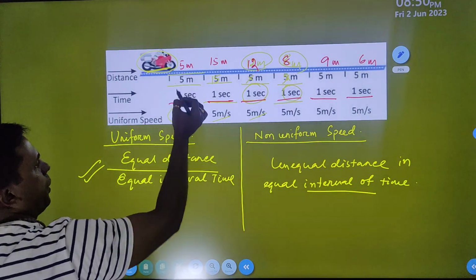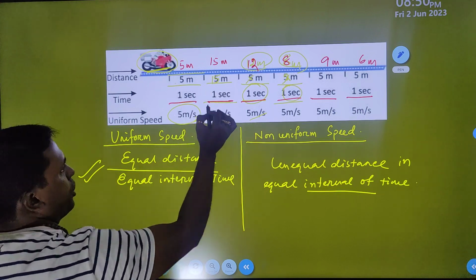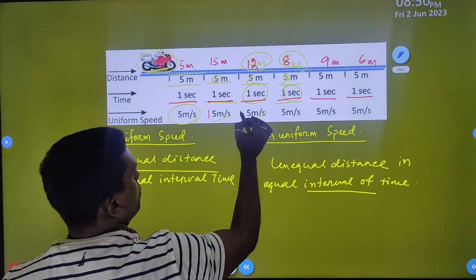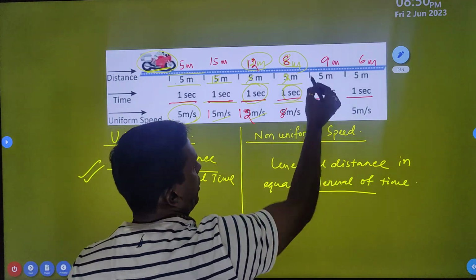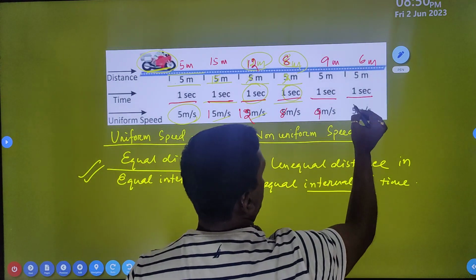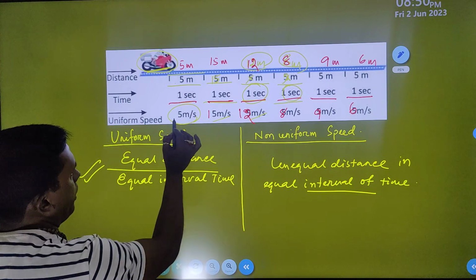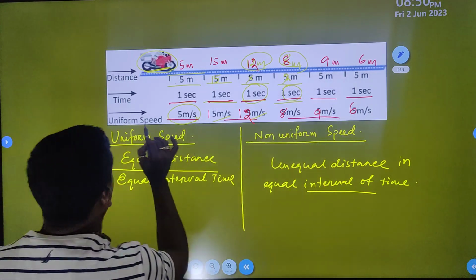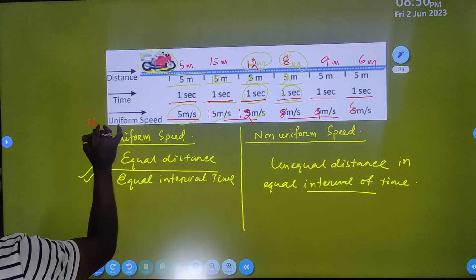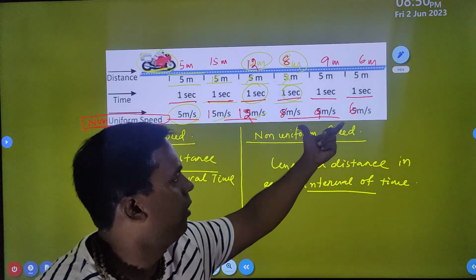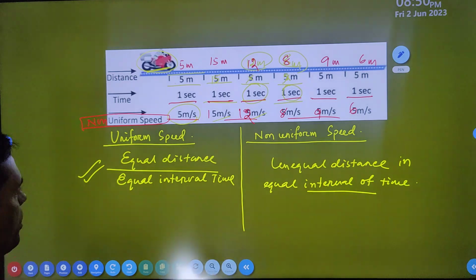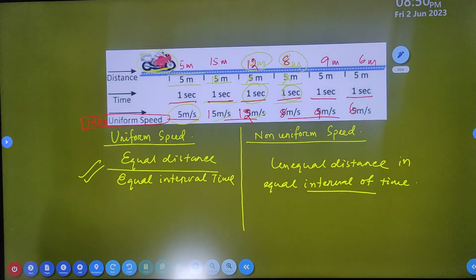So at that time you will consider this is 5 meters per second, this one is 15 meters per second, this one is 12 meters per second, and this one is 8 meters per second. Here 9 meters per second, and this one is 6 meters per second. So simply here you can find out that these are non-uniform. Did you understand non-uniform speed? So it is a simple logic, this non-uniform speed.